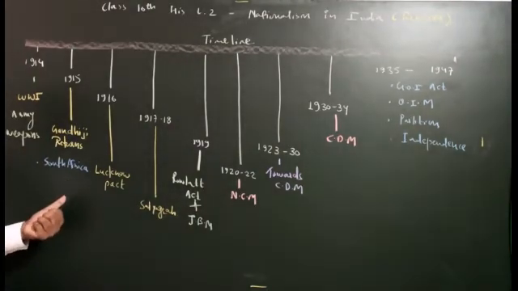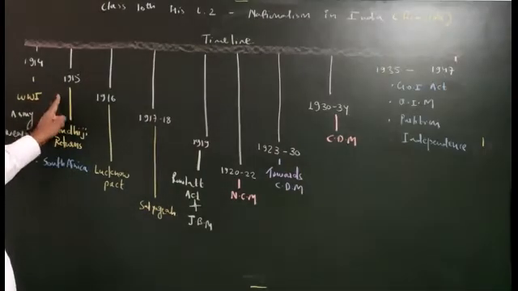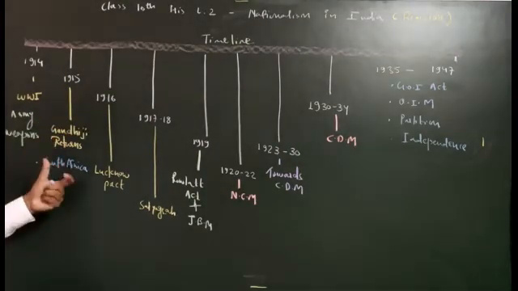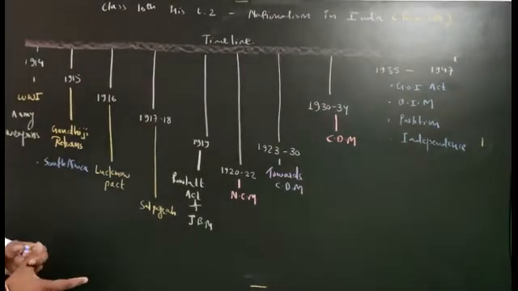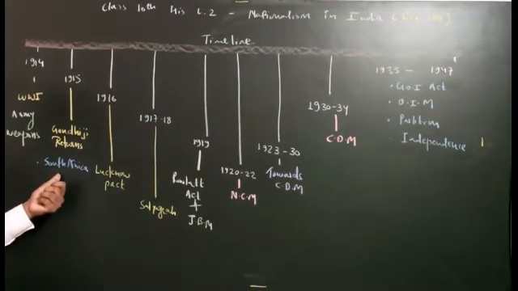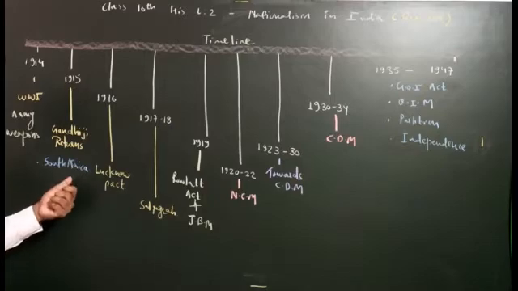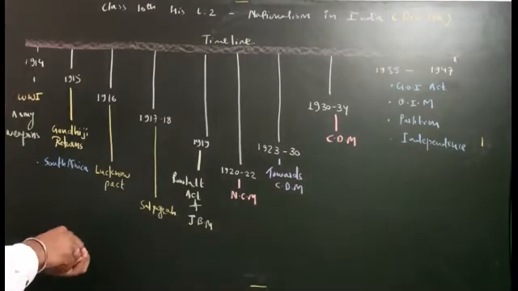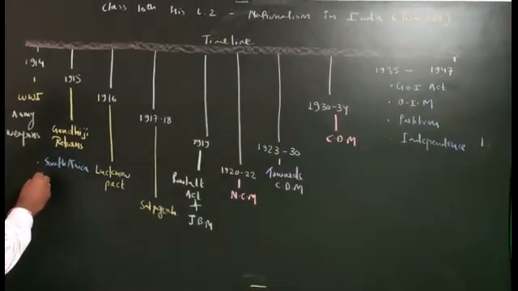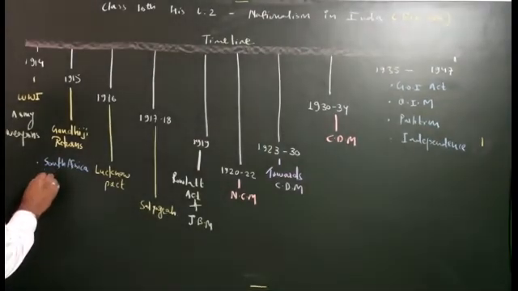So when he came to India in 1915, before coming only he was so popular. Why? Because he was very much successful in South Africa in his struggle against discrimination. So remember, he spent in South Africa how many years? 21 years. Remember now.